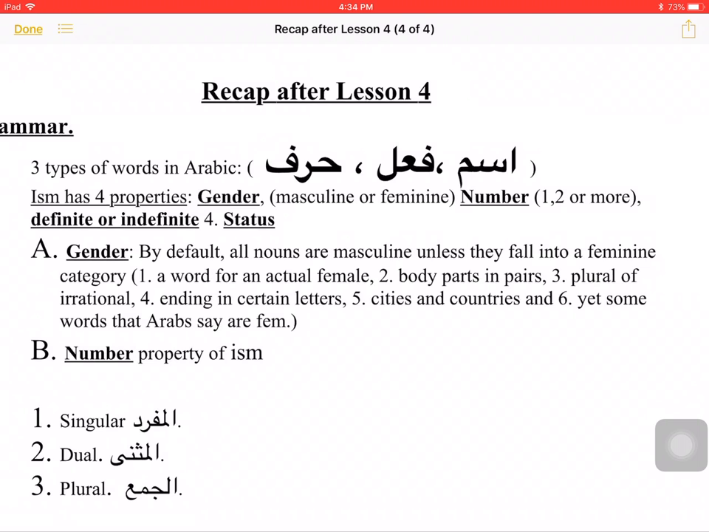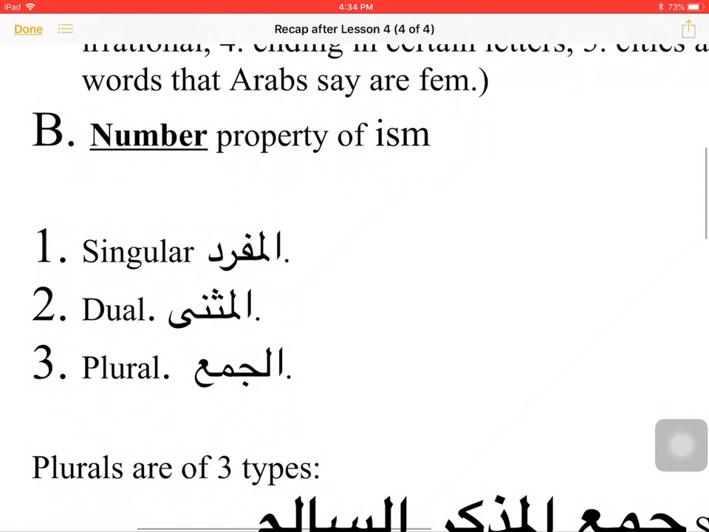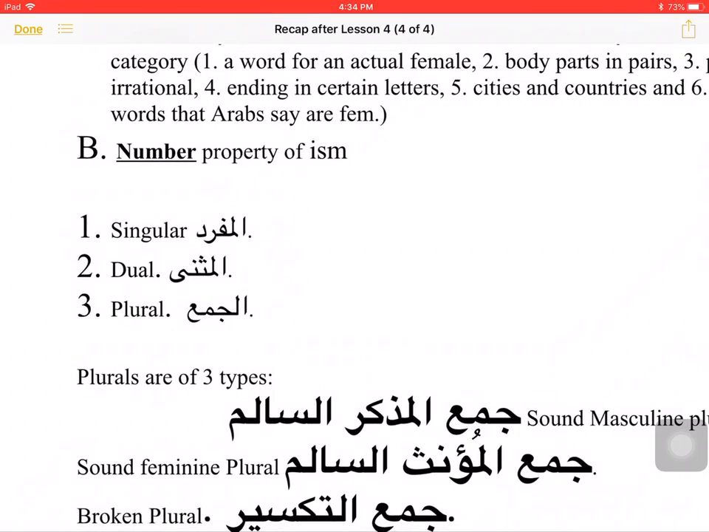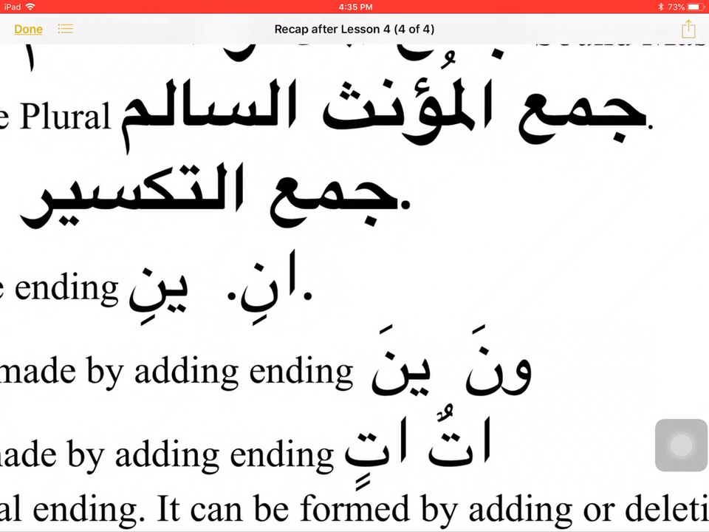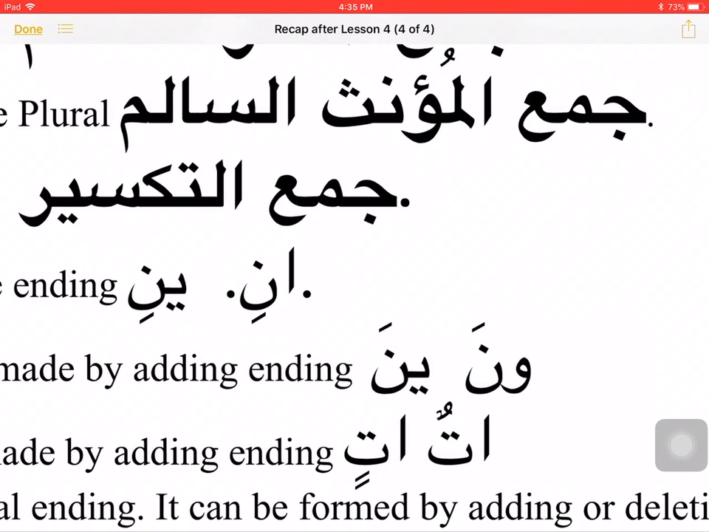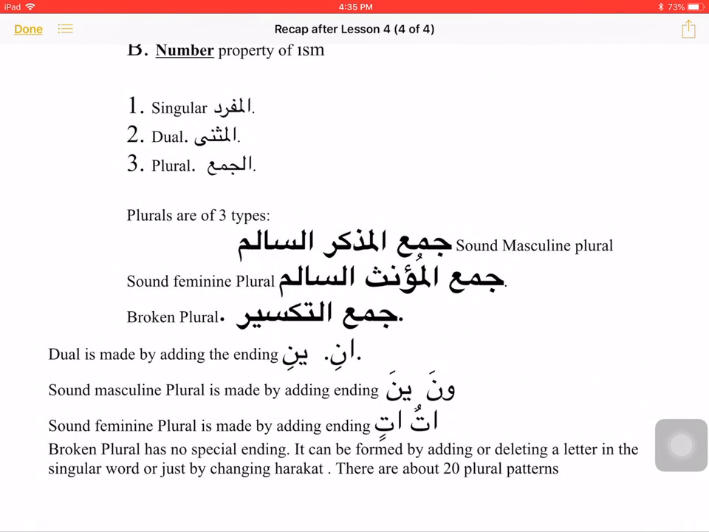In terms of number, the ism can either be mufrad, singular, muthanna, dual, or jama', plural. If the word is muthanna, it will end with either ani or aini. If the word is a jama', it can either be a jama' salim or a jama' taksir. Jama' salim is of 2 types: jama' mudhakkar salim, jama' mu'annath salim. Jama' mudhakkar salim word ends in una, ina, and a jama' mu'annath salim word ends in the ending atun, atin. Jama' taksir words do not have any specific ending.